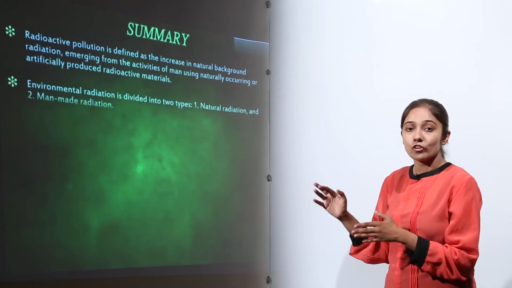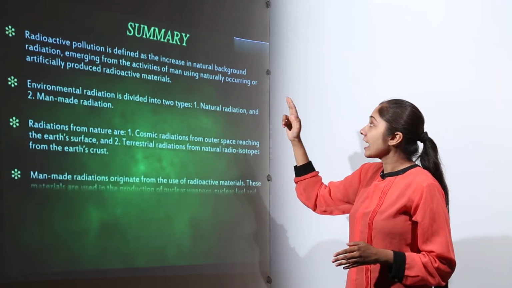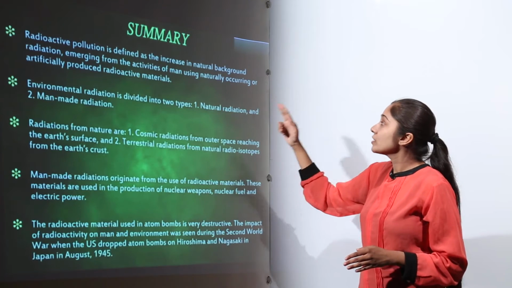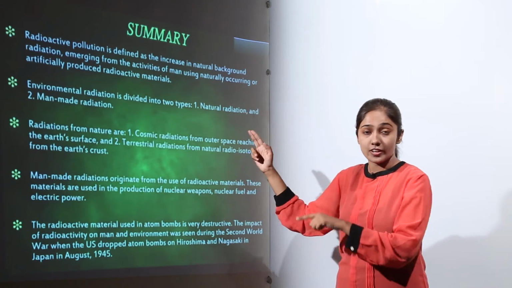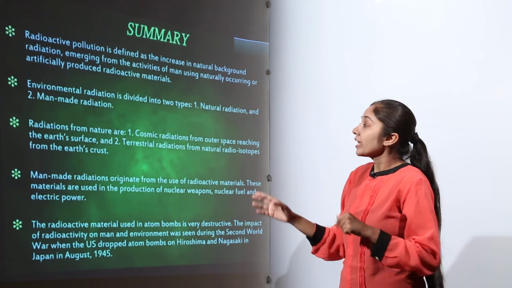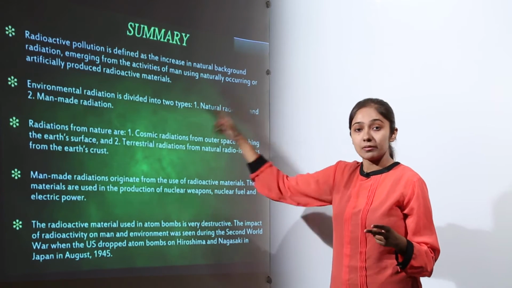So, let us summarize what we have done. Radioactive pollution is defined as the increase in natural background radiation emerging from the activities of man using naturally occurring or artificially produced radioactive materials. So, I told you they can be naturally occurring, they can be man-made materials also. Environmental radiation is divided into two types. We have natural radiation and man-made radiation.